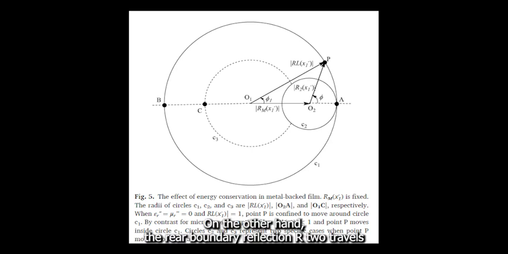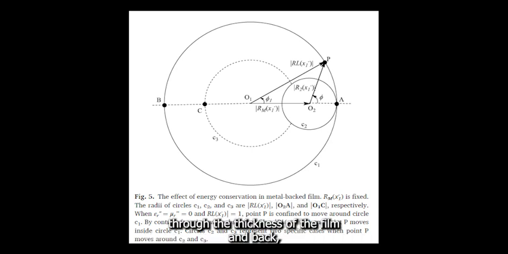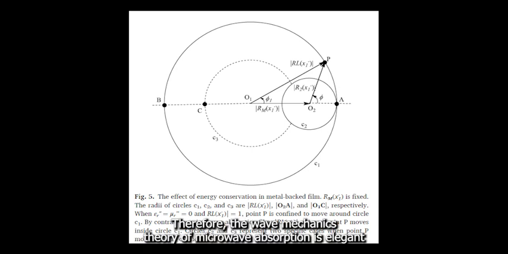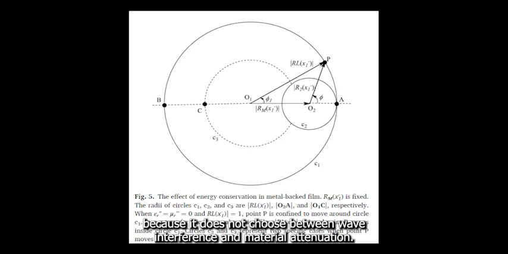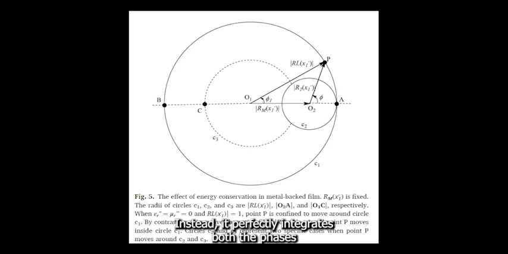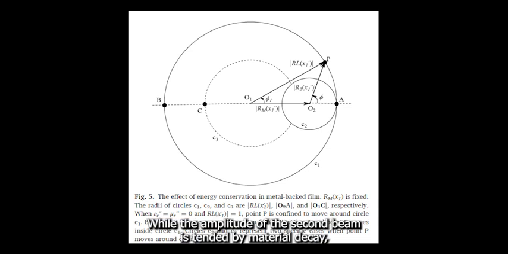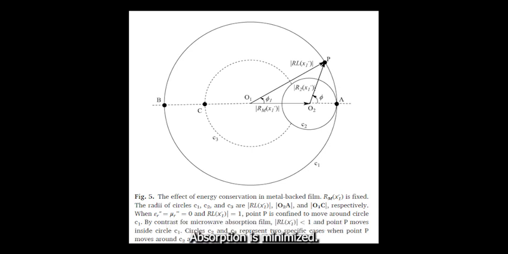On the other hand, the rear boundary reflection R2 travels through the thickness of the film and back, meaning its amplitude is strongly decayed by the material's attenuation. Therefore, the wave mechanics theory of microwave absorption is elegant because it does not choose between wave interference and material attenuation. Instead, it perfectly integrates both. The phase is dictated by wave propagation and interference, while the amplitude of the second beam is tuned by material decay. When the phase difference between R1 and R2 is 180 degrees, absorption is maximized. When it is 0 degrees, absorption is minimized.